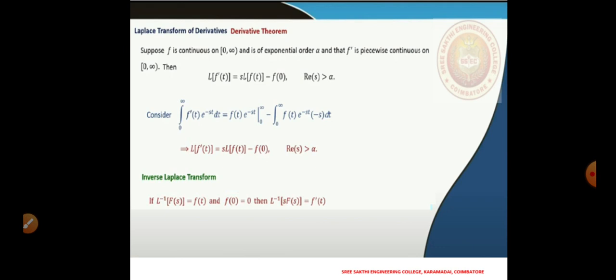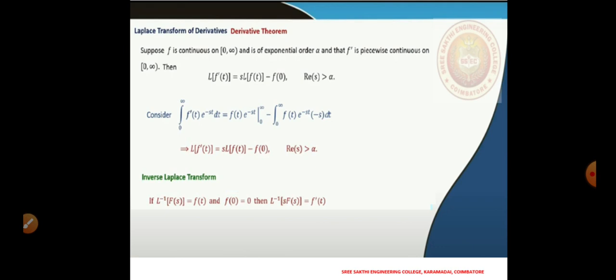This property is similar to what we had for the Fourier transform: the Laplace transform of the derivative equals s times L of f of t minus f of 0.